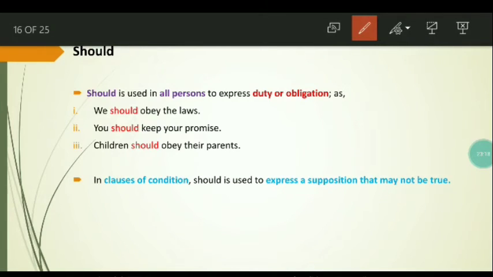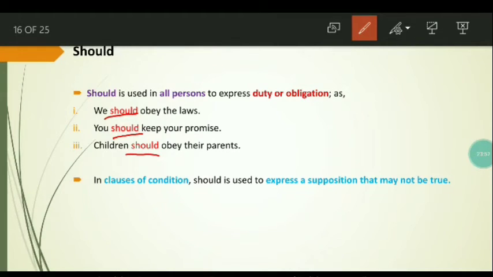Now, in the previous slides, we discussed that shall is used in the first person and will is used in all persons to express pure future. But we also discussed that shall is sometimes used in the second and third person too. But over here, the past equivalent of shall, which is should, is used in all persons to express duty or obligation. We should obey the laws. You should keep your promise. Children should obey their parents.